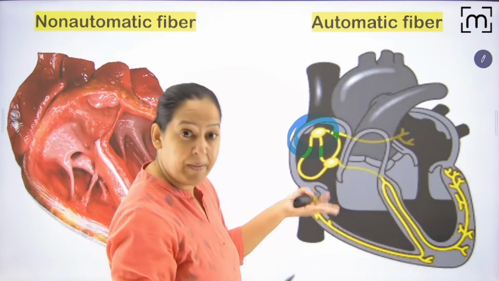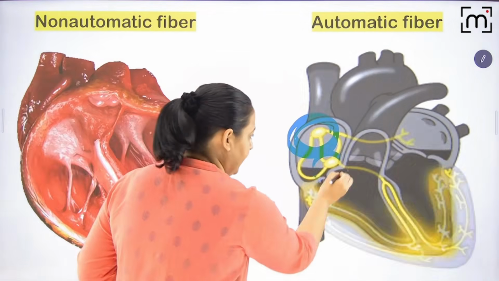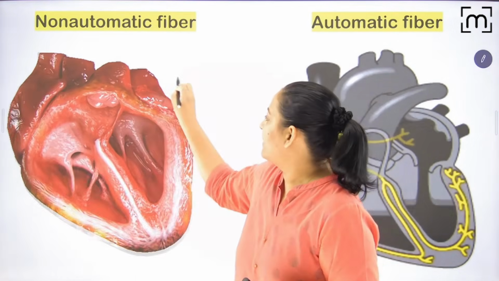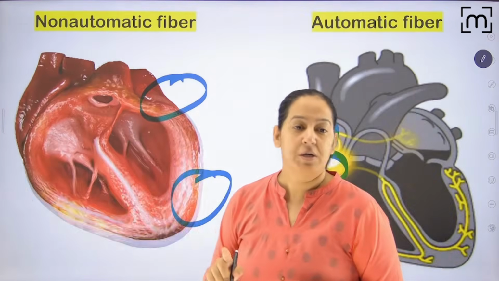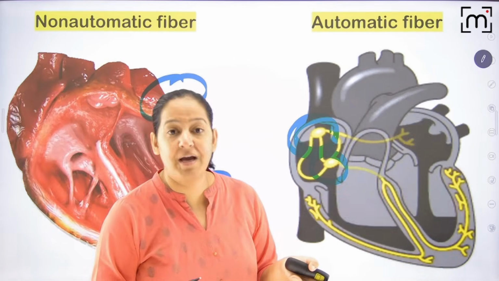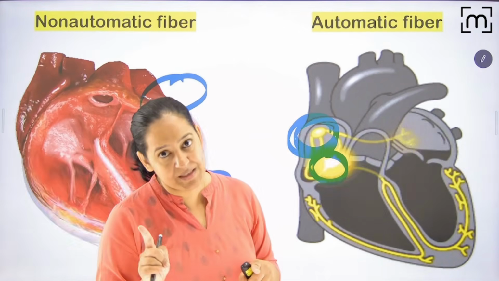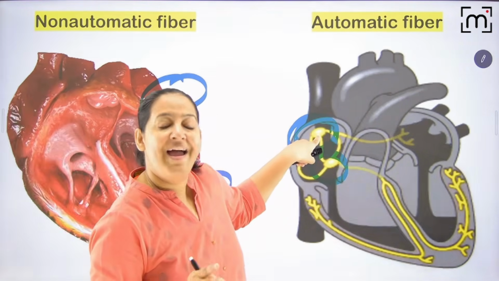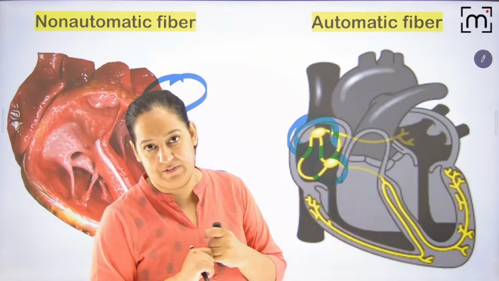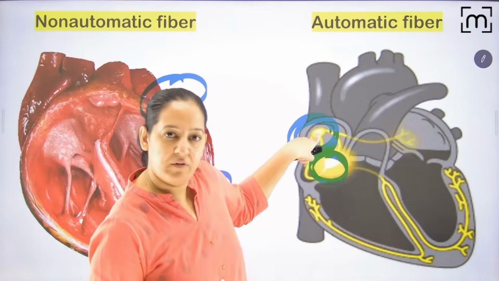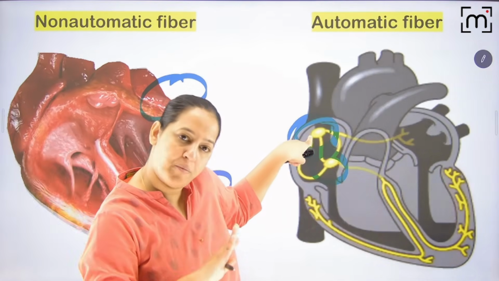But if ectopic automaticity is seen in the AV node, or in the atria or in the ventricle, that is known as extrasystole. So here in each cardiac cycle, one systole is coming due to the normal SA node and the other systole is coming due to the ectopic pacemaker activity. One is coming from the SA node, which is occurring in all of us, like the normal pacemaker.